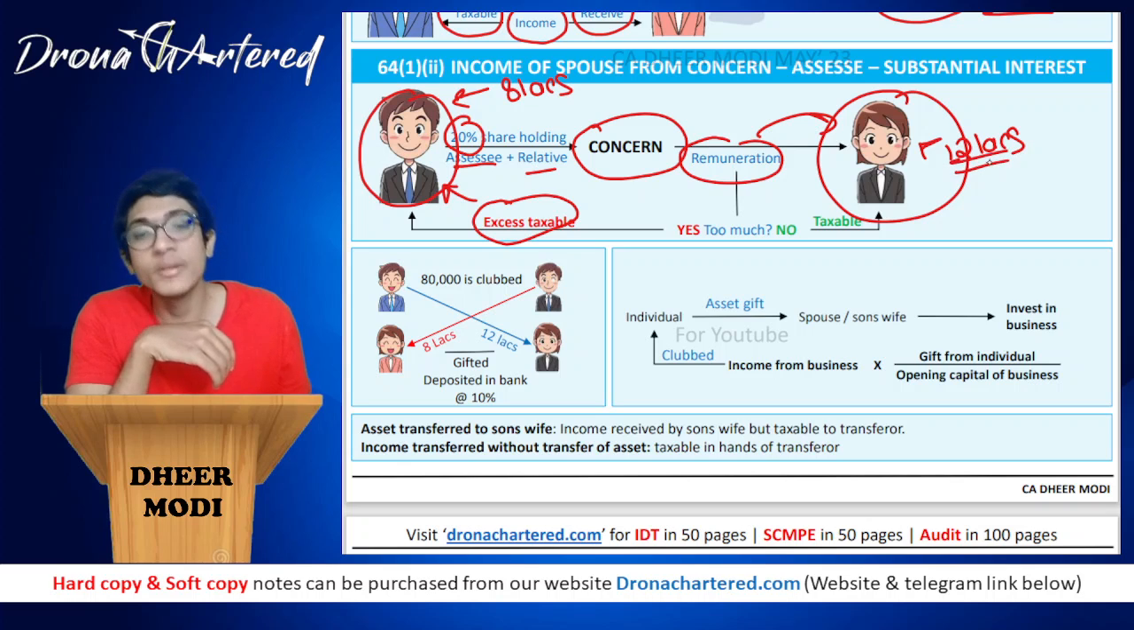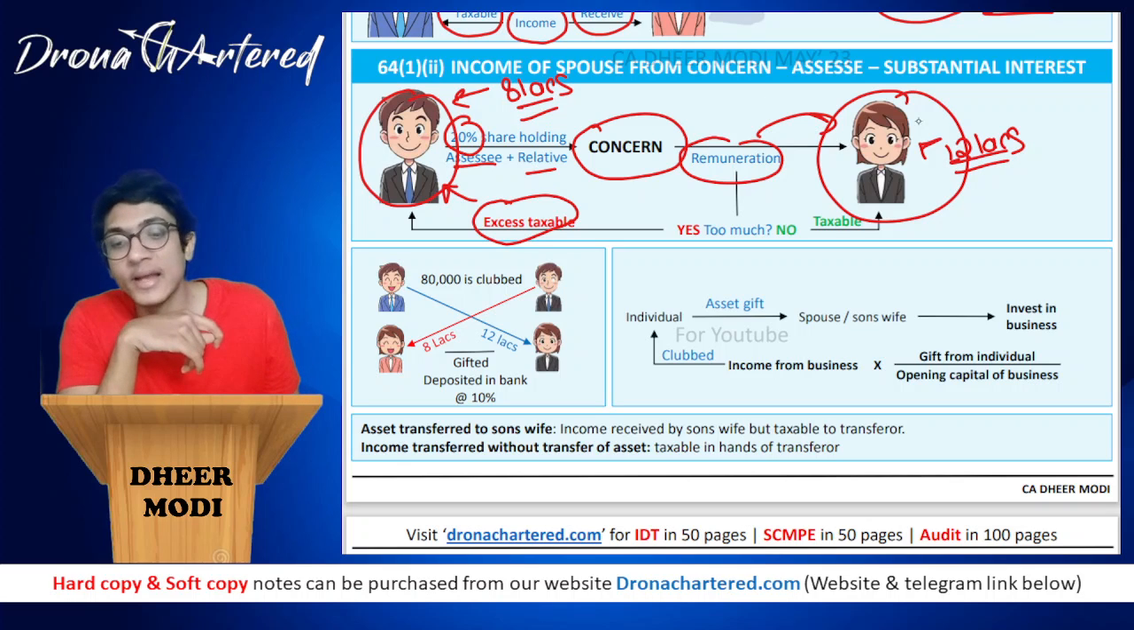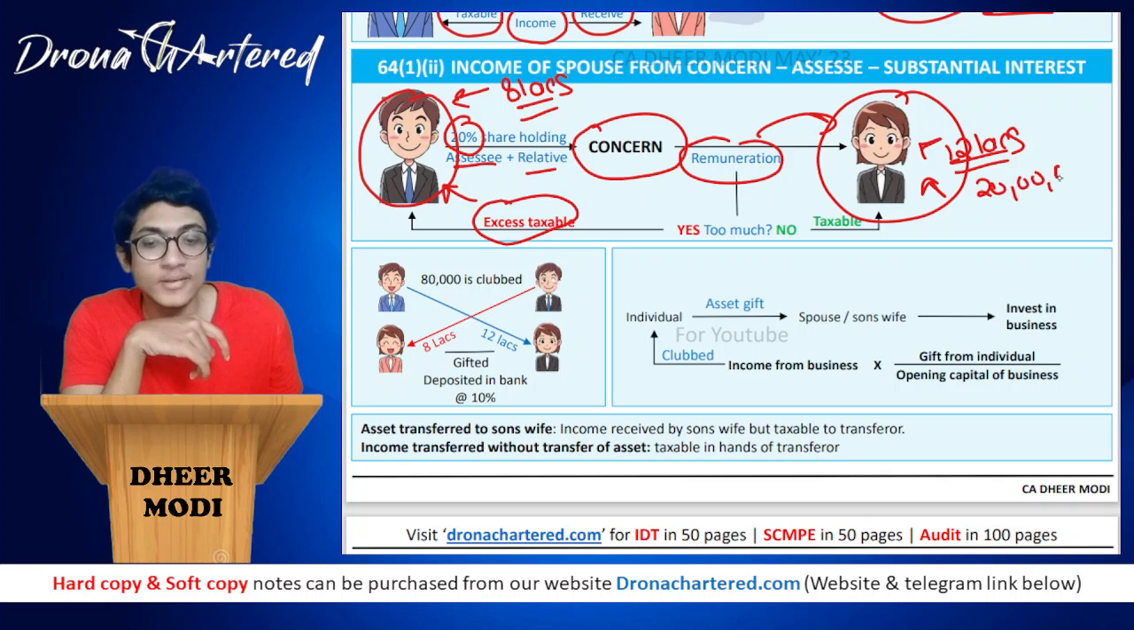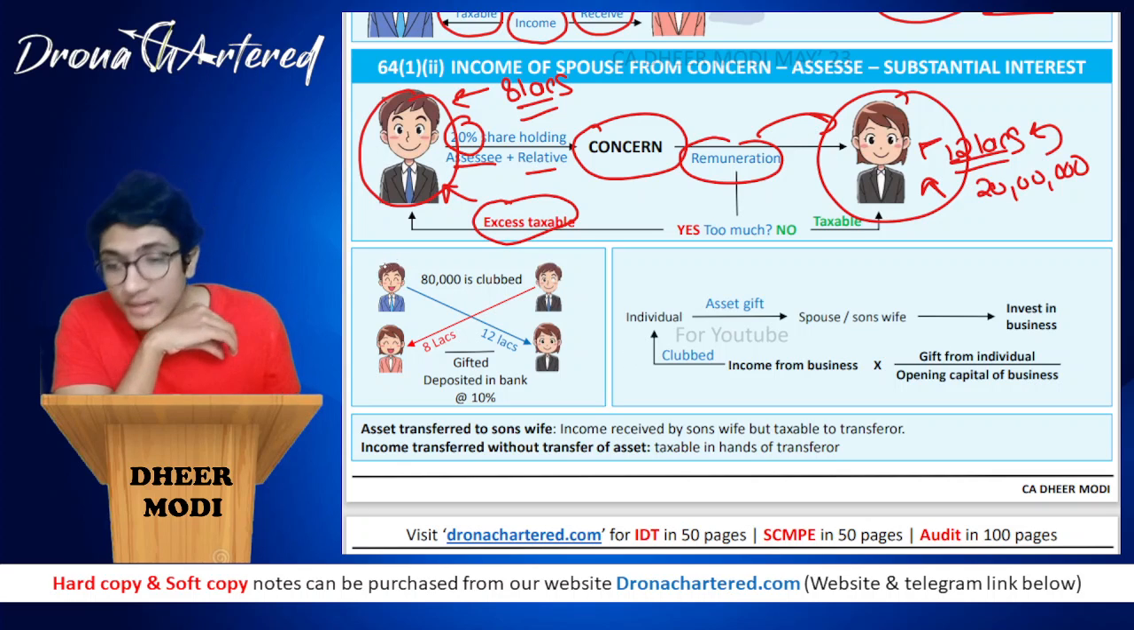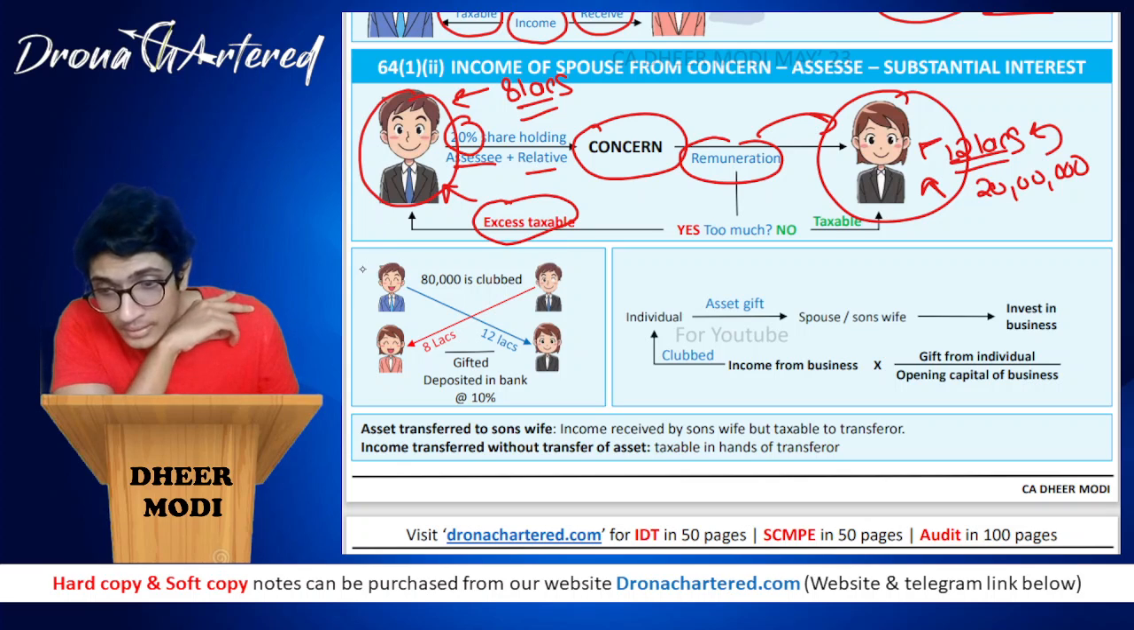Therefore, she will only be taxable for 12 lakhs, and this 8 lakhs, even though she is receiving a total of 20 lakhs. Out of 20 lakhs, 8 lakhs she will be taxable, 12 lakhs she will be taxable. Okay. Now in another case, this is couple A1 and A2.